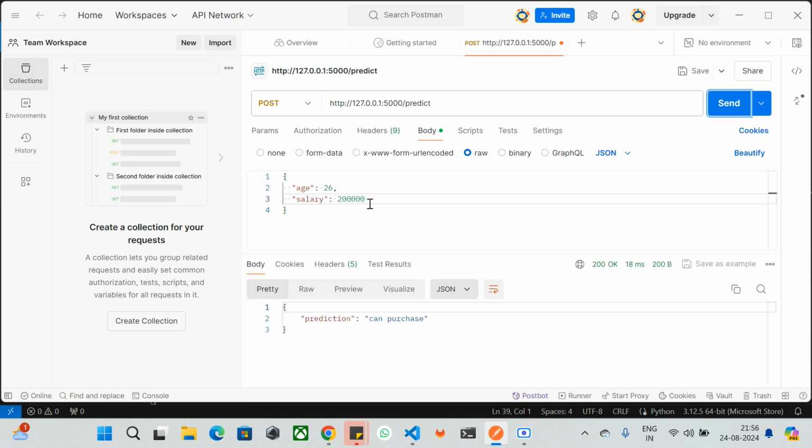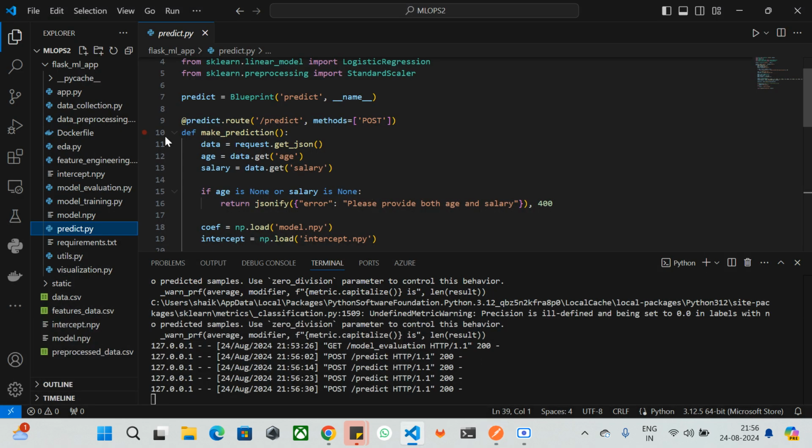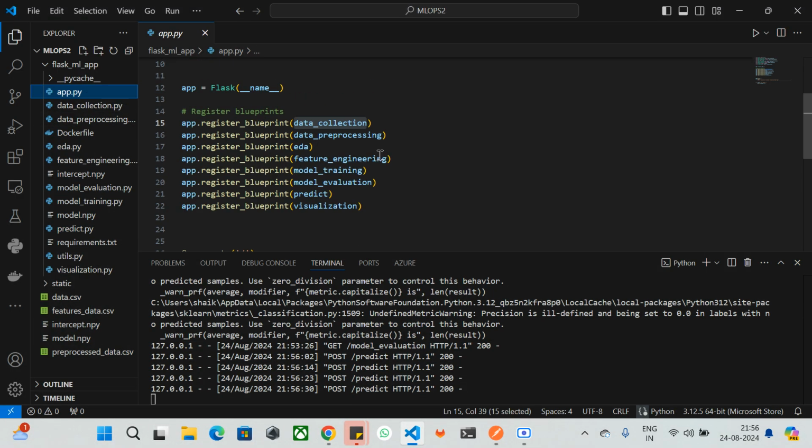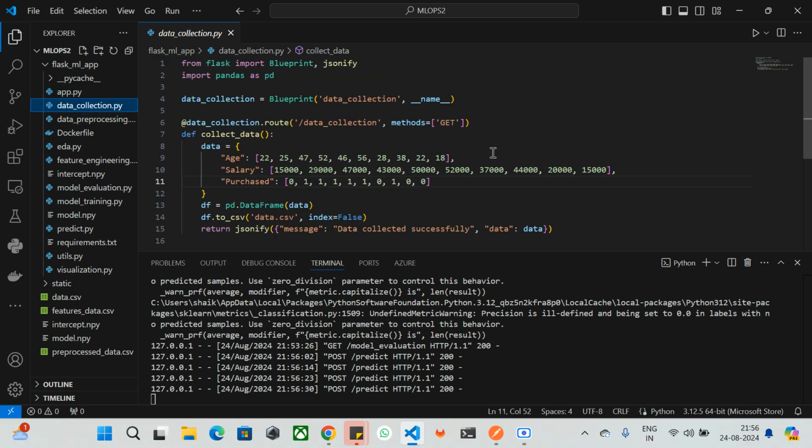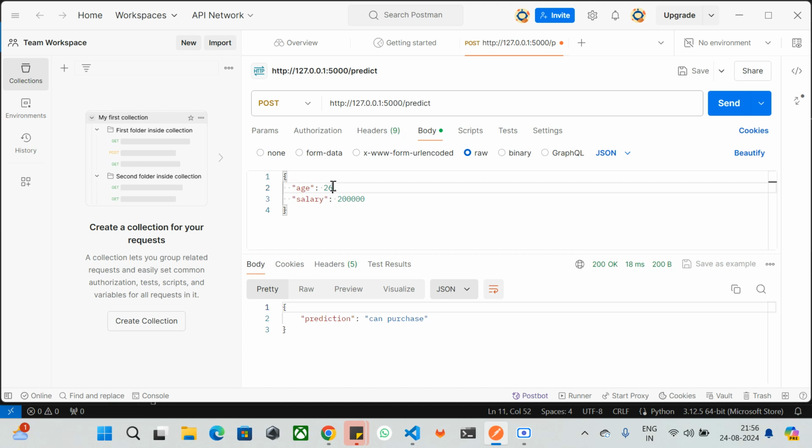So with the age of 26 and this amount, what data have we injected, by the way? In the data collection we have 25, 46, 56. Okay, let's see whether a 35 or 40 year old guy can purchase the product with this amount. It says can purchase. How about an 18 year old person, can he purchase this product with this age and salary?